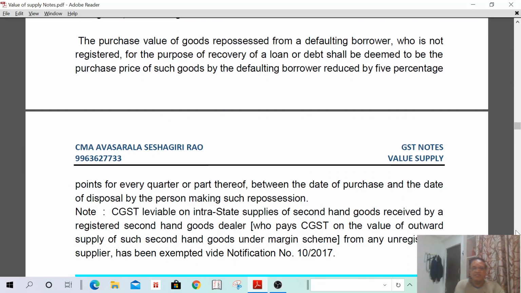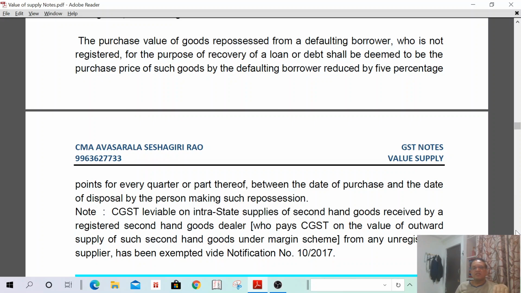The purchase value of goods repossessed from a defaulting borrower who is not registered, for the purpose of recovery of a loan or debt, shall be deemed to be the purchase price of such goods by the defaulting borrower, reduced by 5% for every quarter or part thereof between the date of purchase and date of disposal by the person making such repossession. That means one banking company is there.